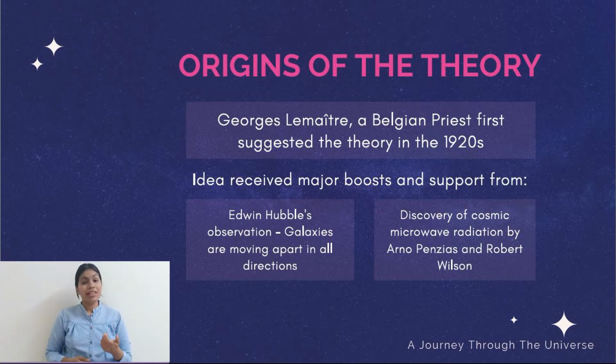A Belgian priest named Georges Lemaitre was the first one to propose the Big Bang theory, and in the 1920s he stated that the universe actually began from a singularity and from a single atom. This theory got major boosts when in the year 1929 Edwin Hubble made an observation from Mount Wilson Observatory in California, and he concluded that all the galaxies which were observed by him were receding away from each other at speeds close to thousands of miles per hour.